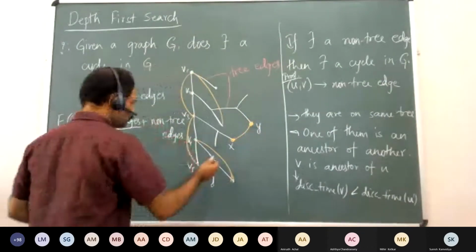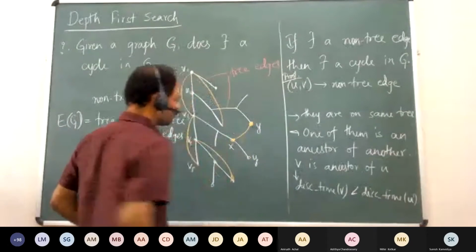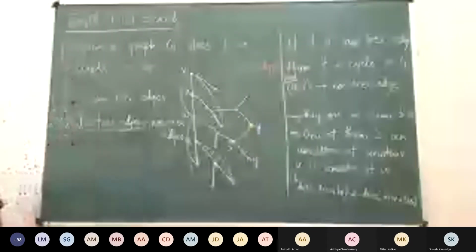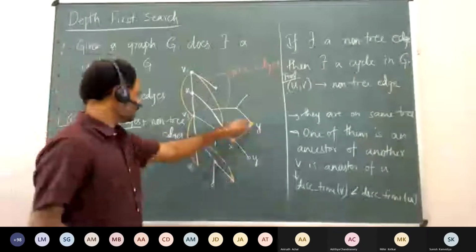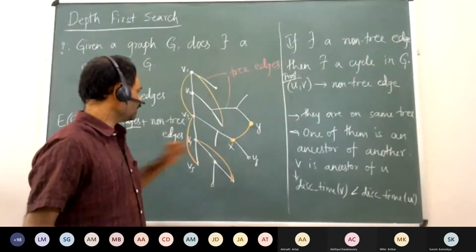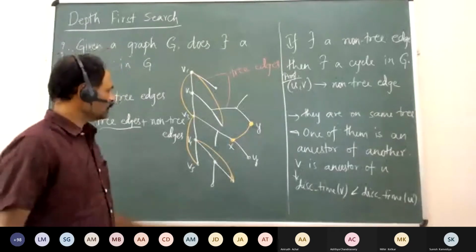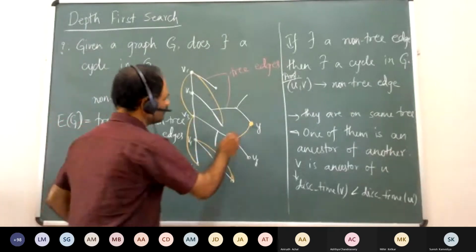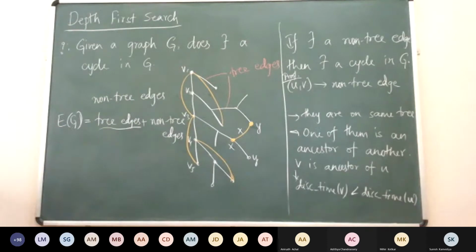And in that sense, y should have been somewhere here, rather than here, right? Which is a contradiction because y is not a descendant of x in this DFS tree we have. So such edges between two vertices which don't have an ancestor-descendant relationship are not possible, right? Is that fine?